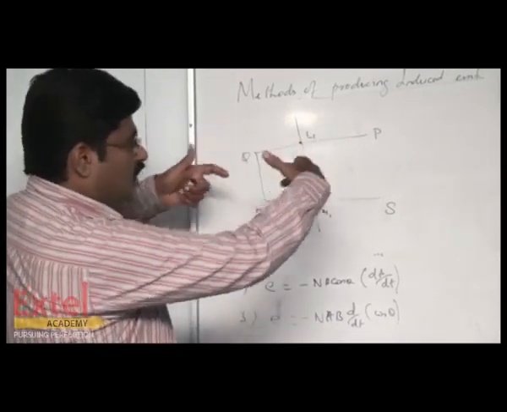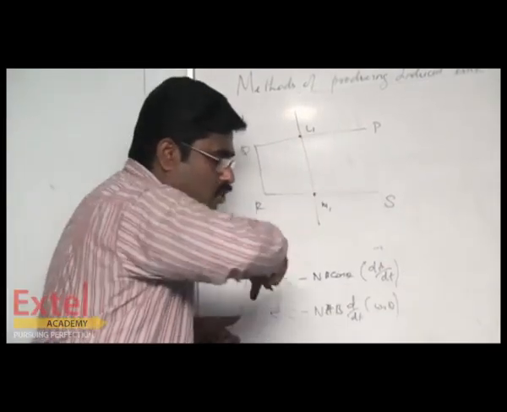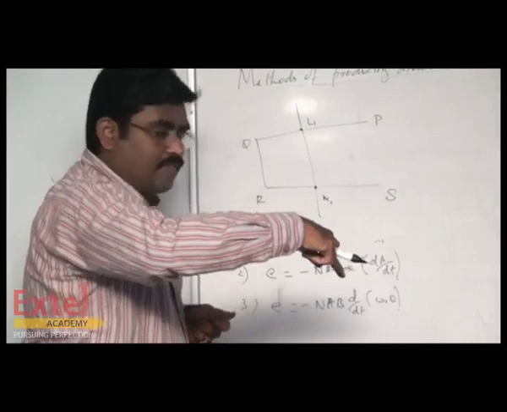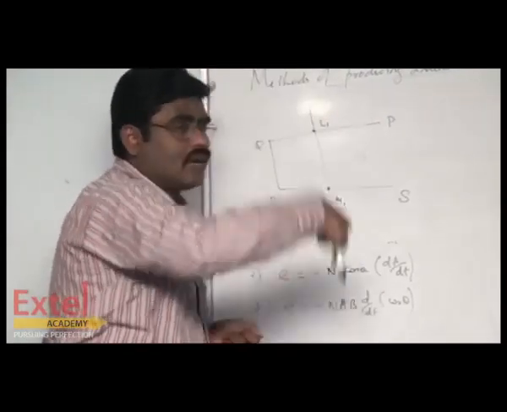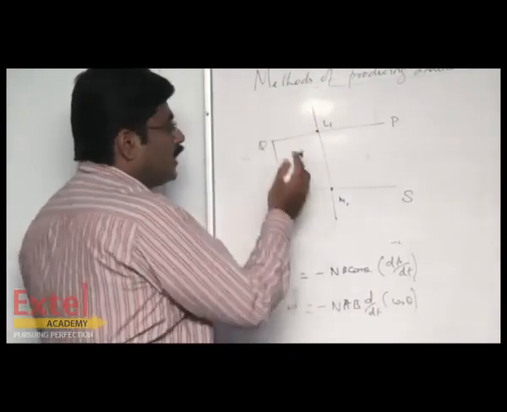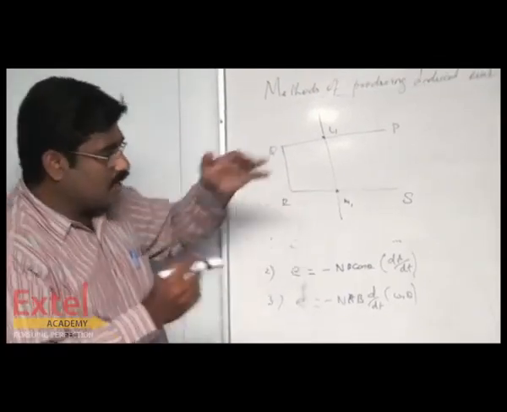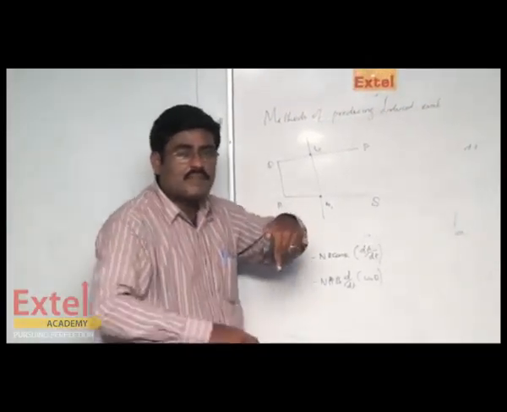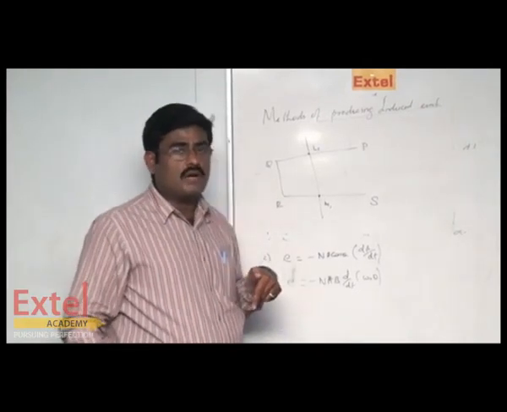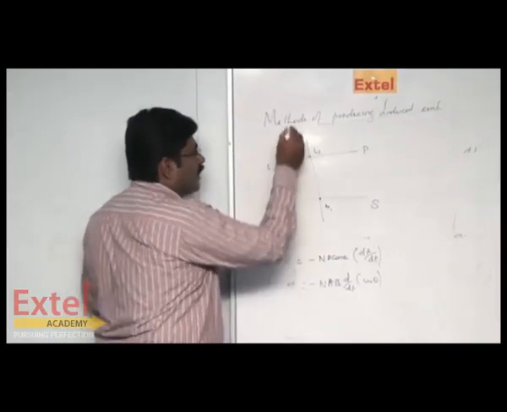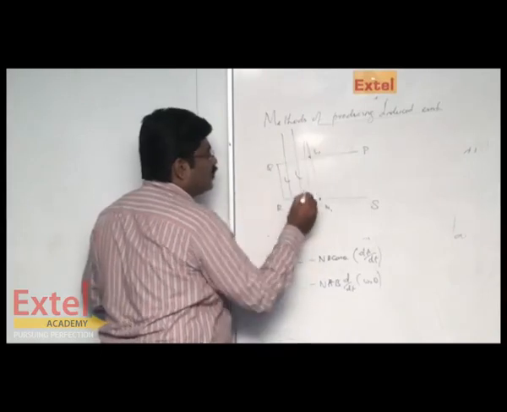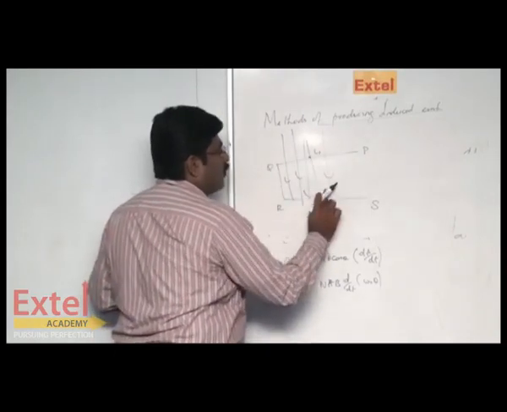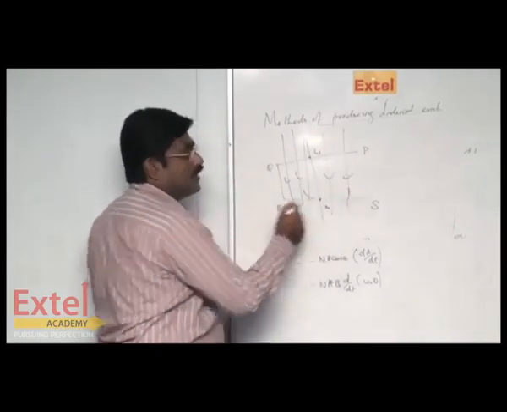Assume that this entire structure is kept horizontally with the help of a stand. The magnetic field is passed from top to bottom, perpendicular to the plane of a single turn of the PQRS coil. The arrow mark lines indicate the direction of the magnetic field.